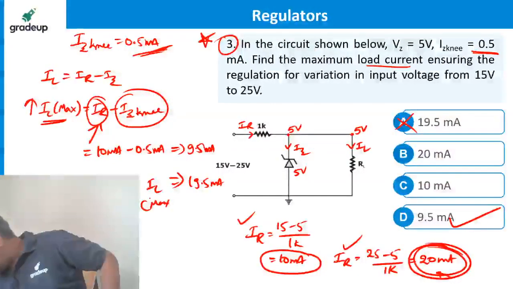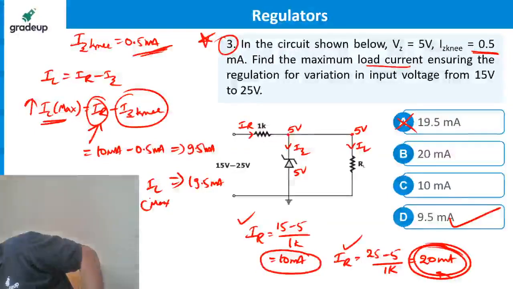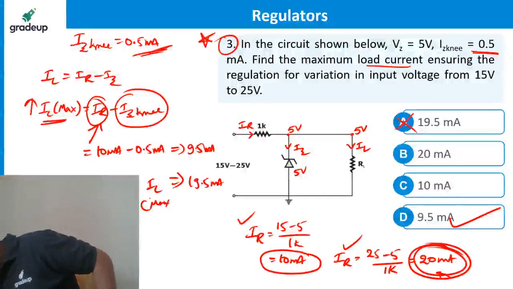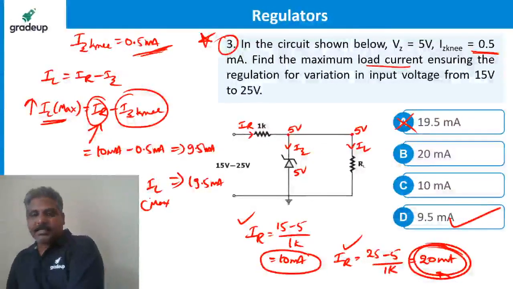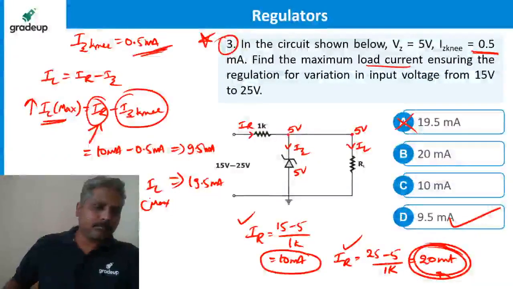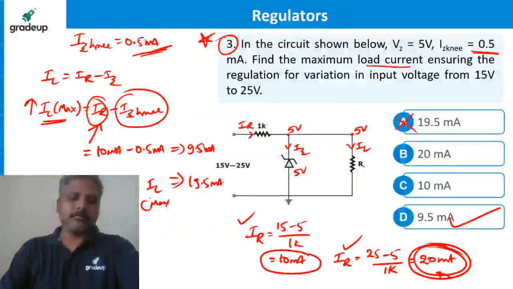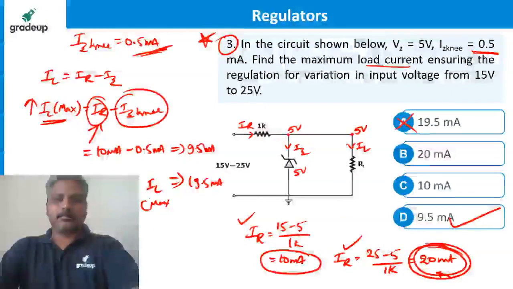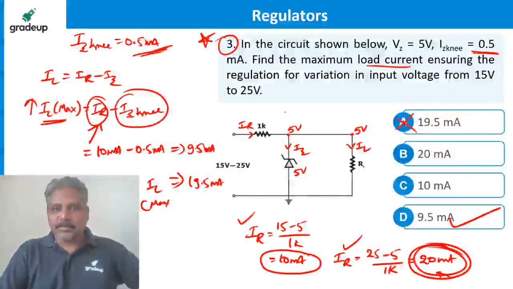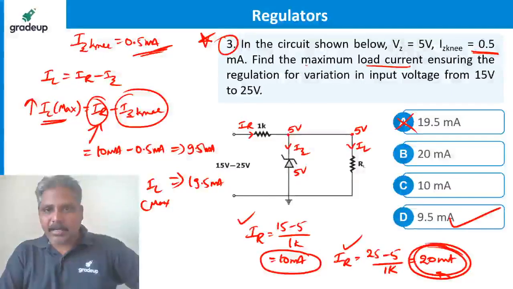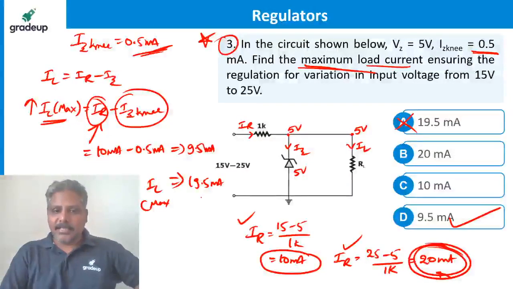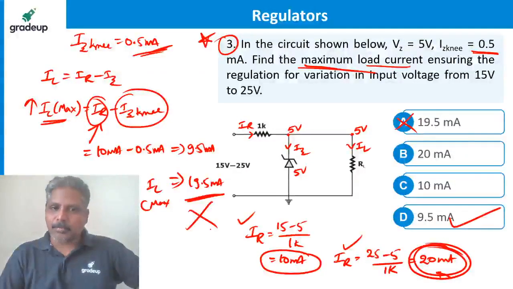So which one is the correct answer out of these two? It is asked to find the maximum load current, right? Then this should be the correct answer, no? But no. Why?